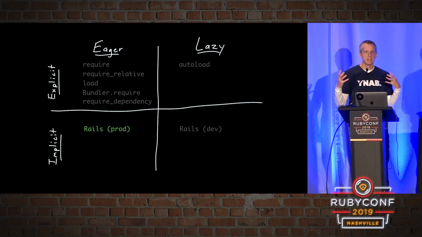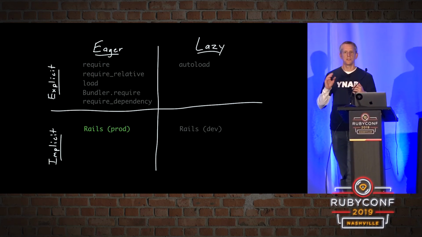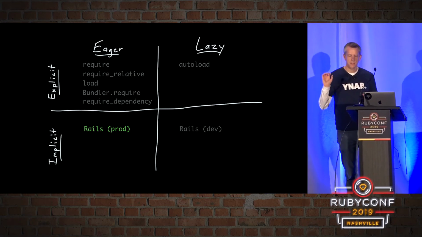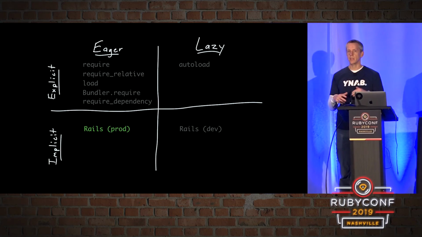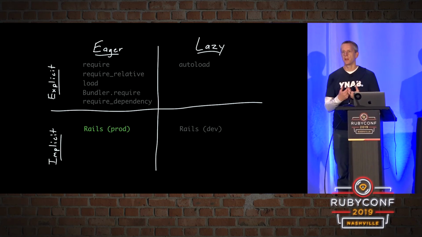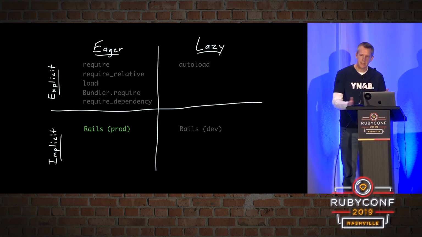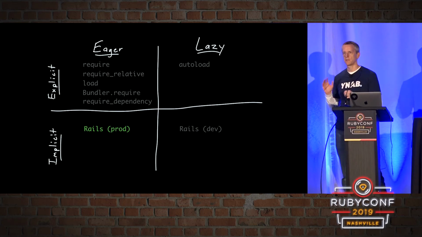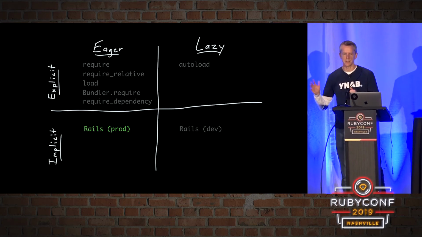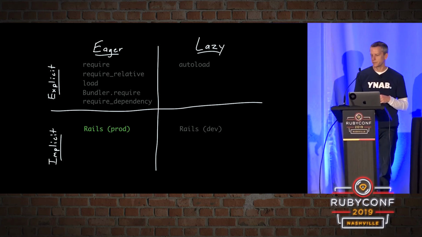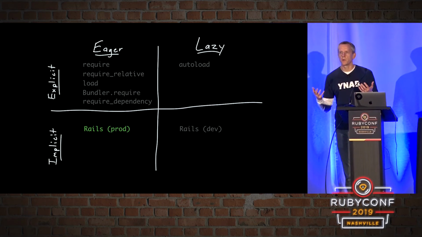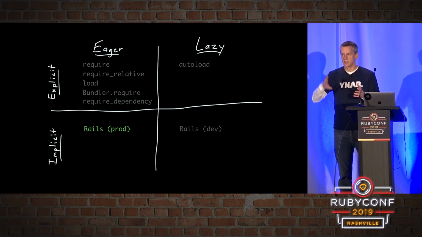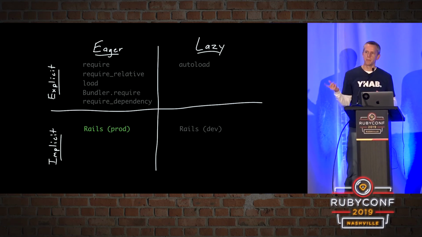Because we were just looking at Rails in development, which has this deferred, this lazy autoloading behavior. It's not going to load things until we reference a missing constant. In production, things work differently. In production, we want to take the time up front to load everything so that when users come in with requests, those are as fast as possible, and we're not loading things while the user waits for us. And the way this eager loading works is it's going to go through those autoload paths, and it's going to load every file it finds. So everything inside the app directory is going to be required when the app boots.